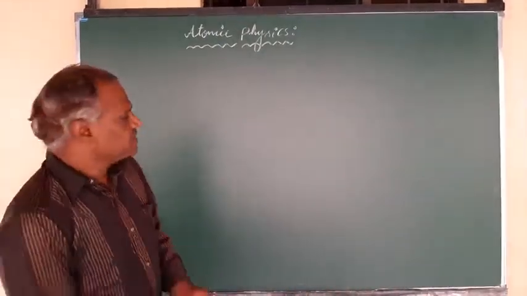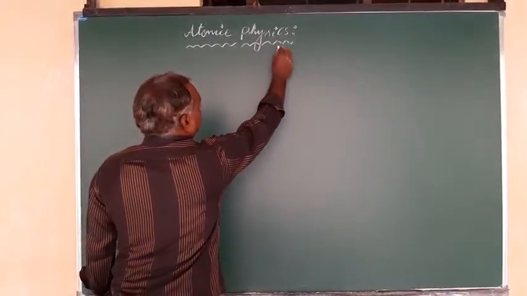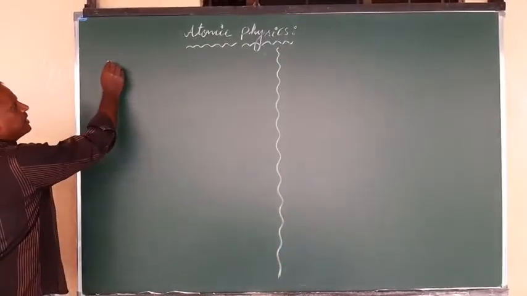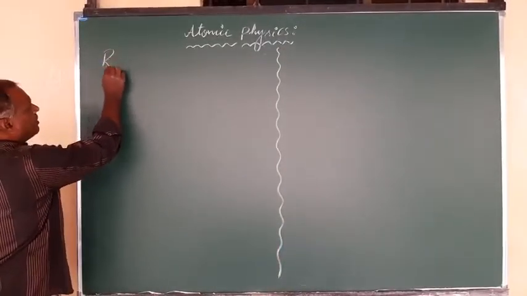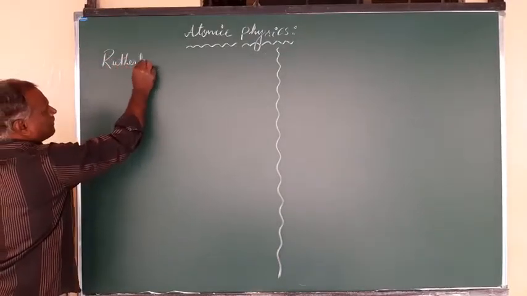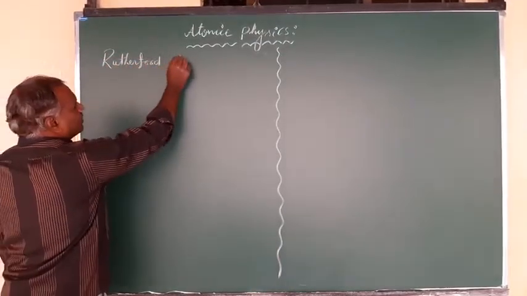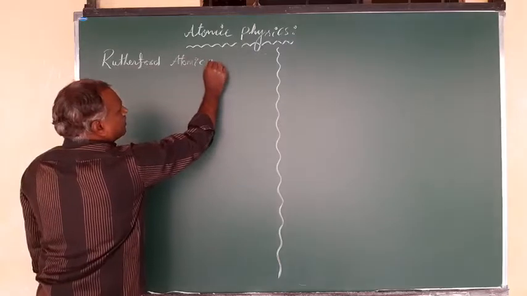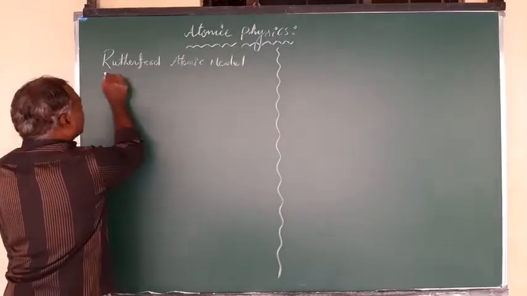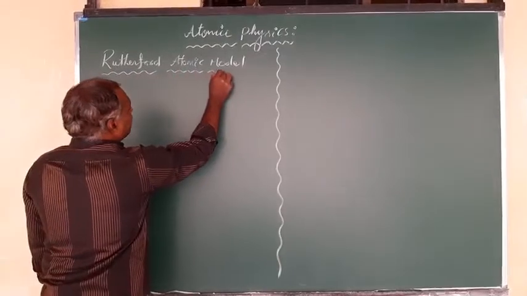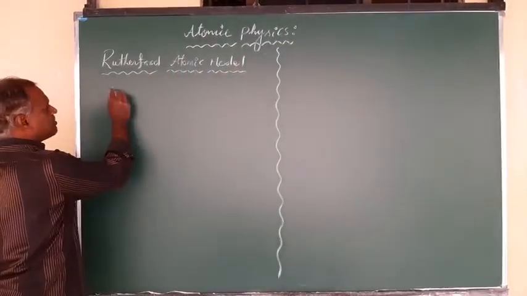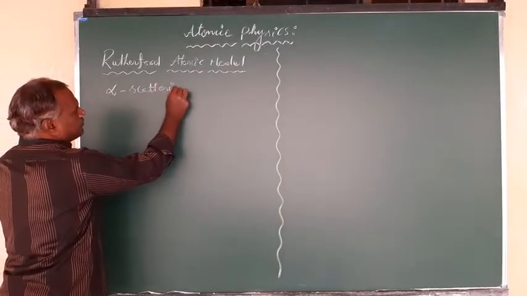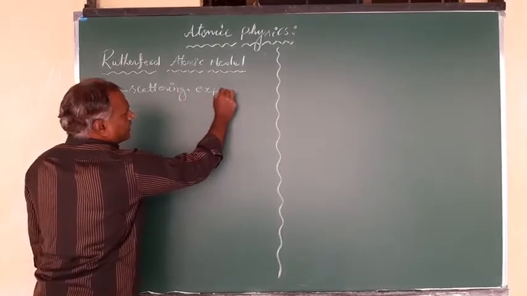So now we can go for the Rutherford atomic model by alpha scattering, the Rutherford atomic model which is explained with the help of the alpha scattering experiment.